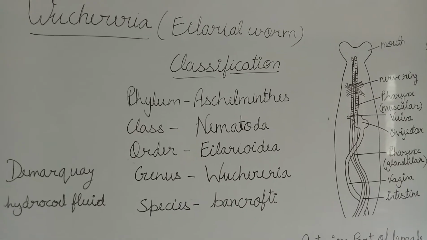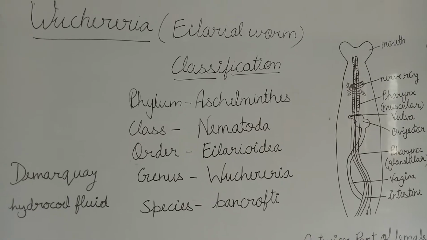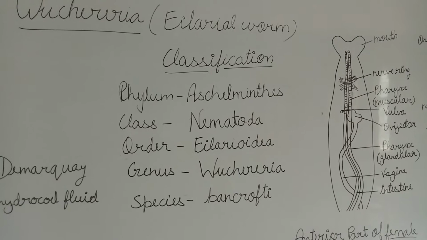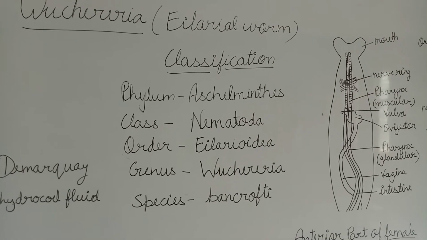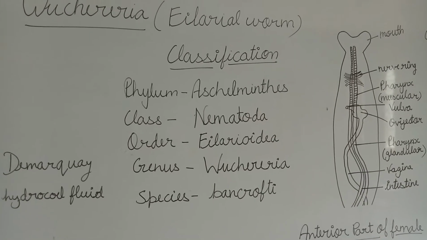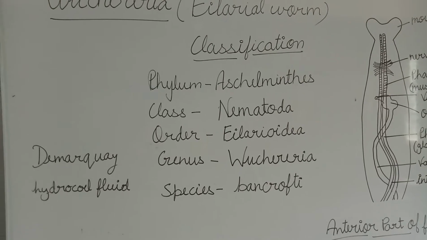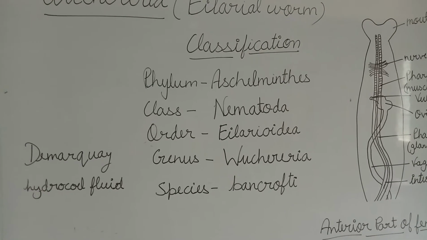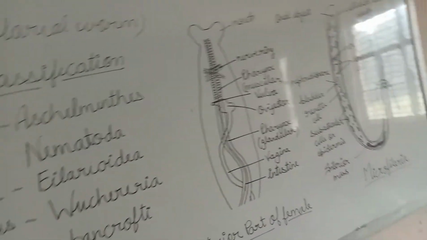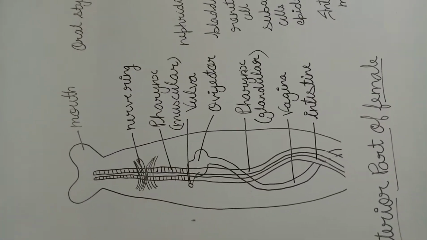Now you can see here the classification of this animal. It belongs to the phylum Aschelminthes, class Nematoda, order Filarioidea, genus Wuchereria, species Bancrofti. This animal was first discovered by Demarquay in the hydrocele fluid of man. Now you can see here the structure of this animal.